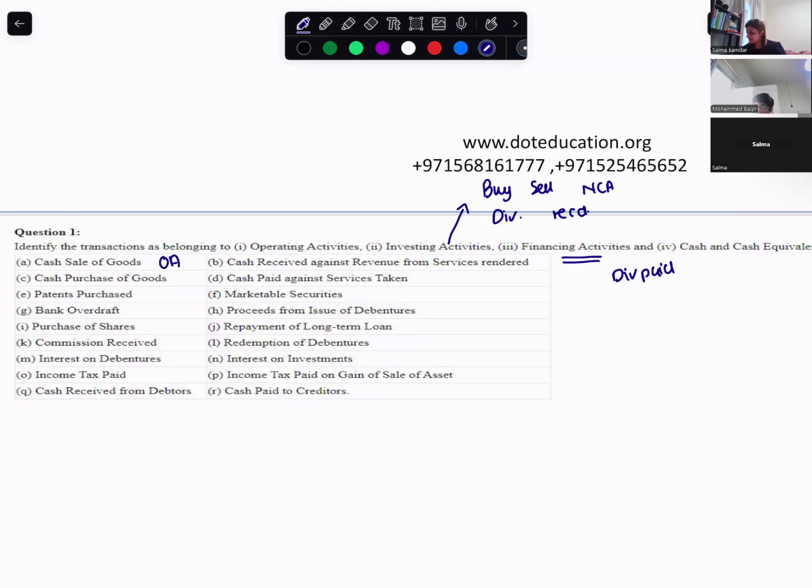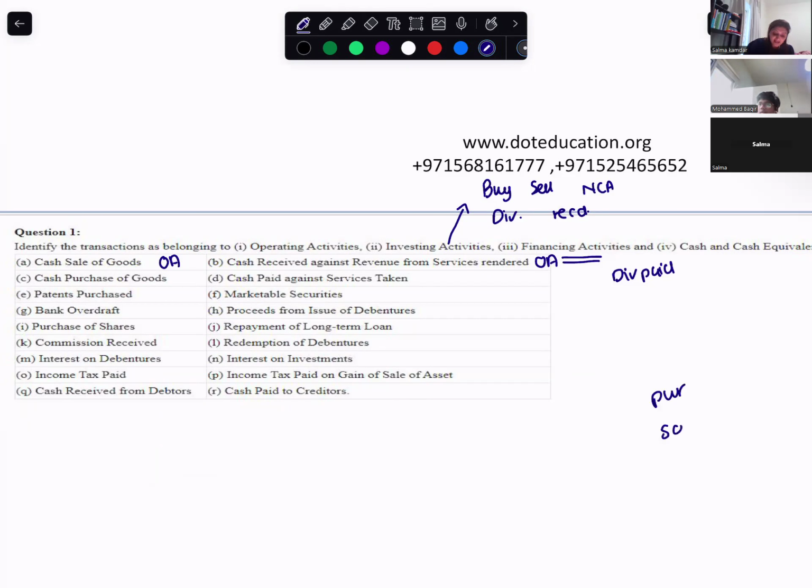So cash received against revenue. Is it your day-to-day operations? Why not day-to-day operations? It's received from revenue. Revenue, you earn from your day-to-day operations, correct? So which activity will it be? Operating activity.